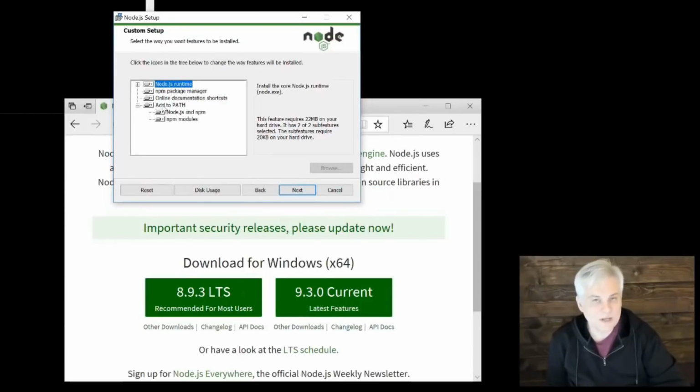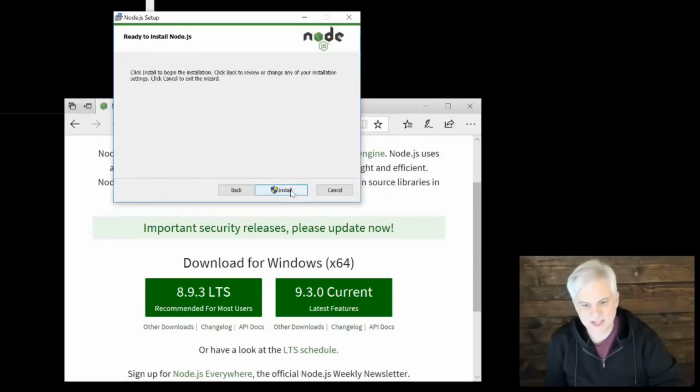I'm not going to really do much of anything, but I do want to make sure that in Windows this is added to my path. This will make sure that Node is available in any directory of my hard drive. So when I type in node -v from anywhere in my command prompt, it'll pop up. Okay, so just make sure that everything is selected and you'll be fine.